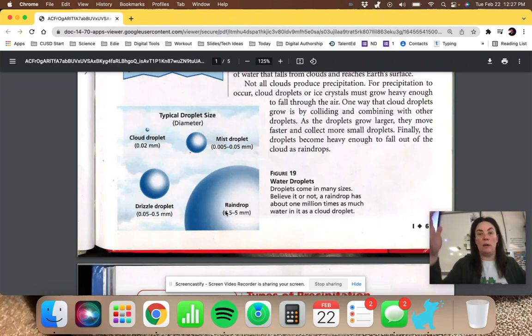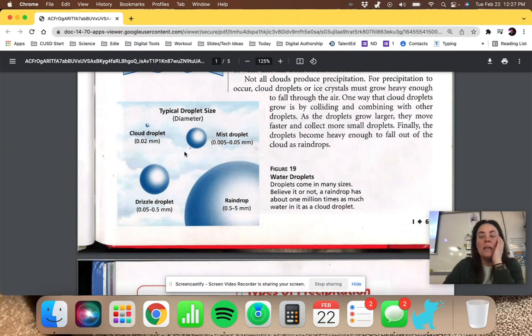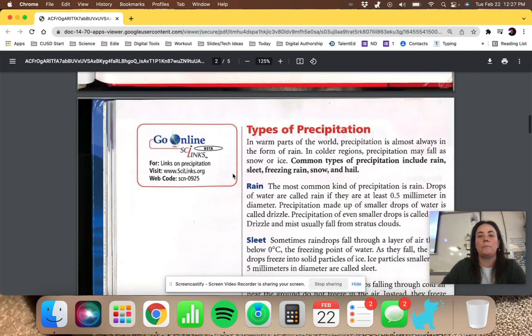Those are those big, hard raindrops. They hit, you can kind of feel them, they hurt. So those are the different sizes compared to each other. So rain could be drizzle, it could be mist, it could be an actual raindrop. Those are all forms of precipitation. Then, of course, sleet, which we'll talk about, snow, hail, which are other forms of precipitation, which we're going to read about in a minute.